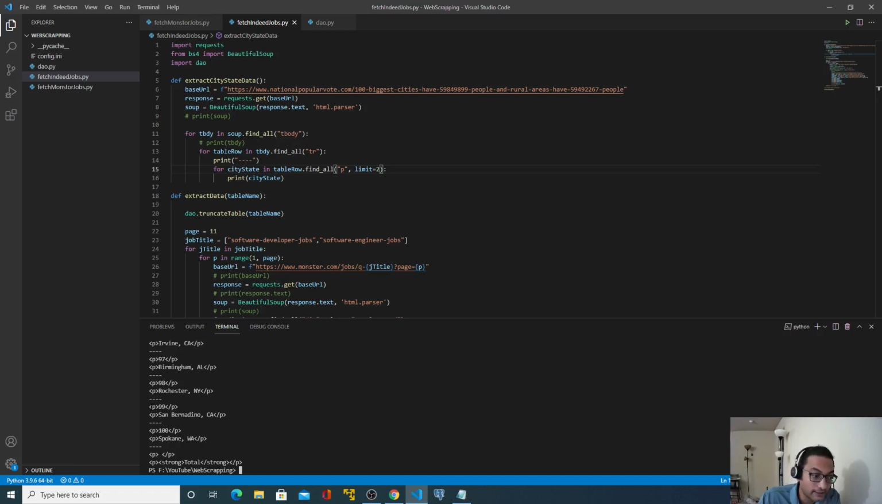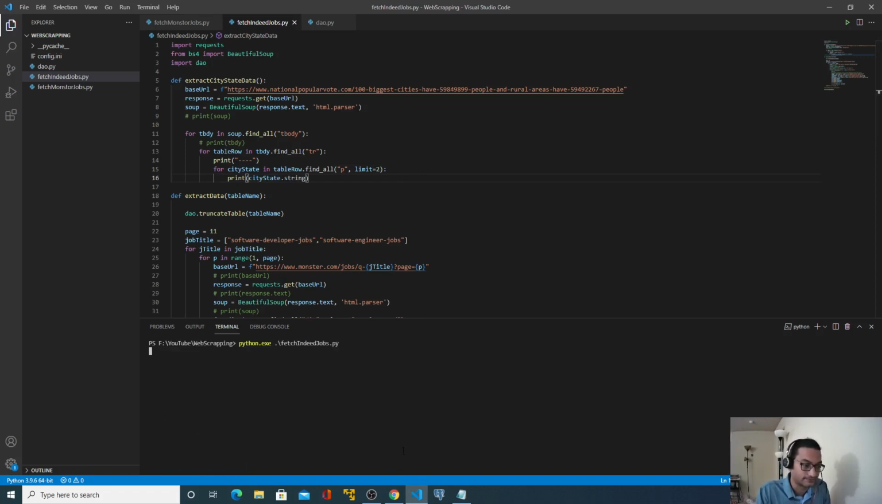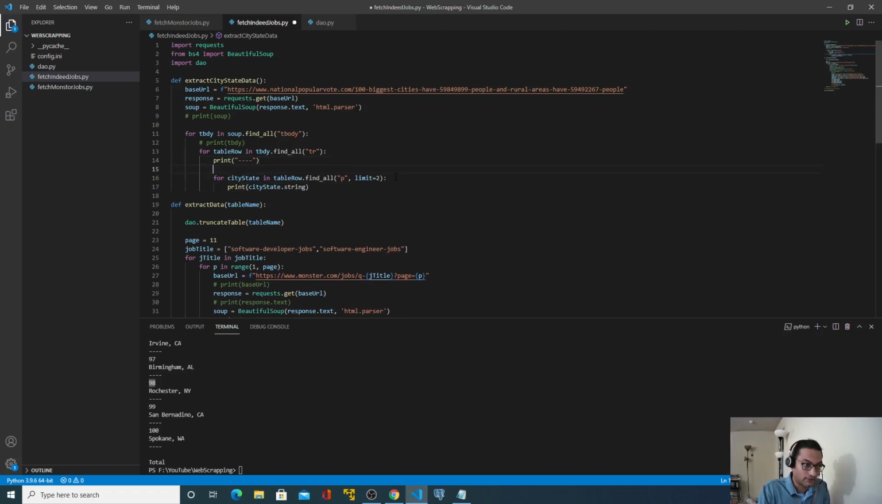Now again, we really do not need this information also. We are interested only in this value. First of all, how can we extract the value from this p tag? If I give dot string, I will get the actual value. Perfect. Now again, how can I get rid of this first value? Remember it's inside this loop, so I will declare a variable called city state flag, and declare that as false initially.